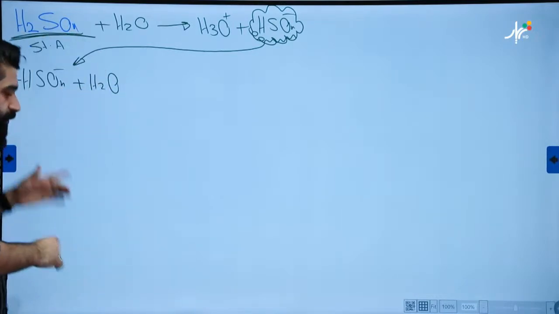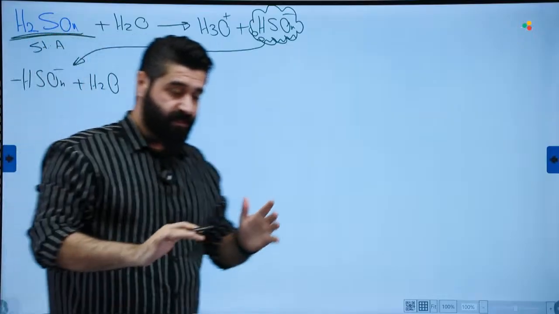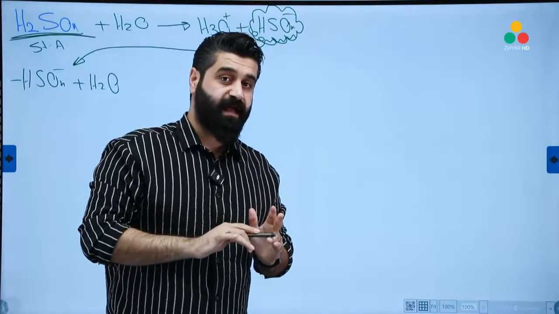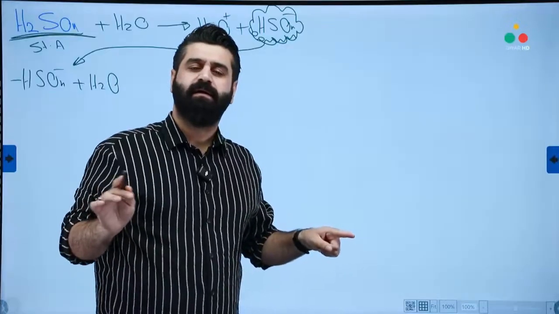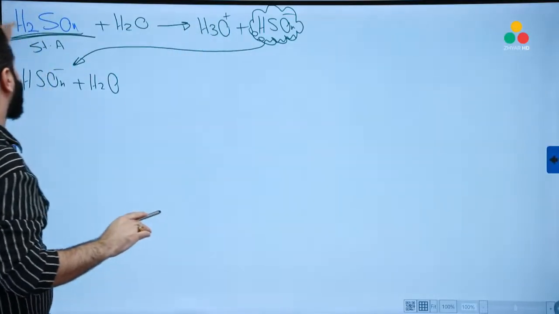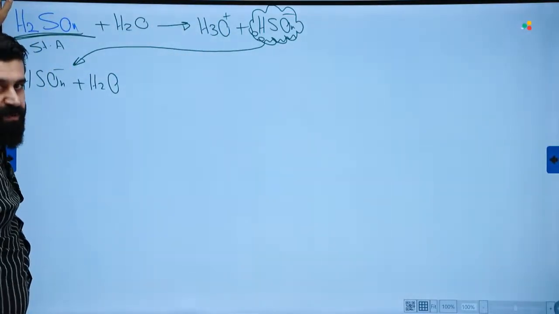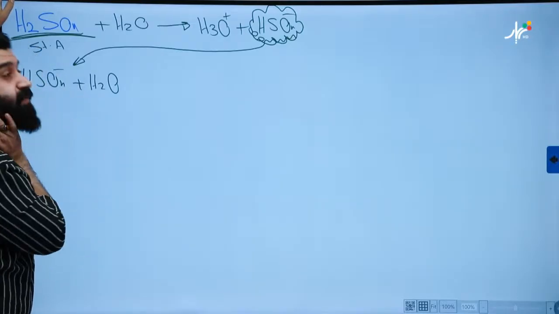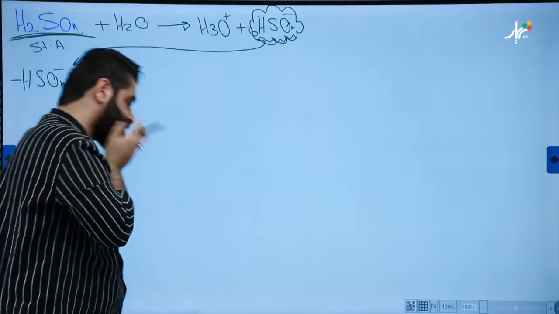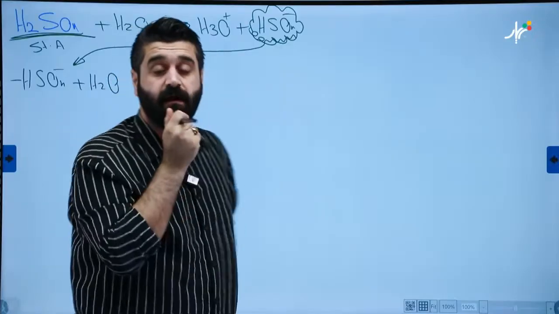From the second step on, always, for the second and third steps, use the reversible arrow. Use what? Reversible arrow. Even if the acid was a strong acid initially, for the second and third step, always try to use the reversible arrow.